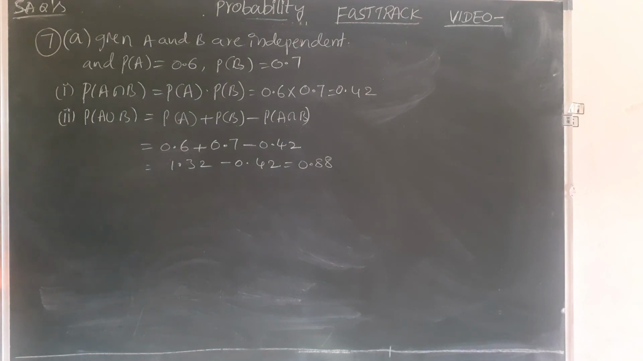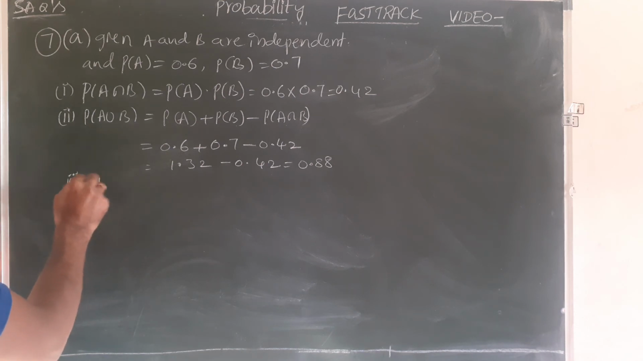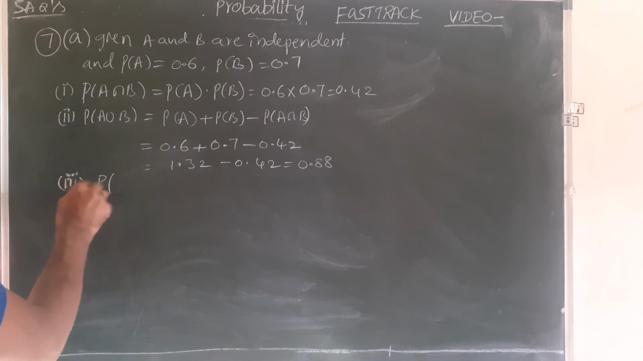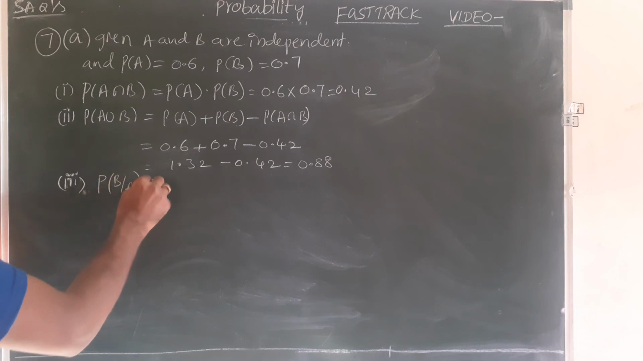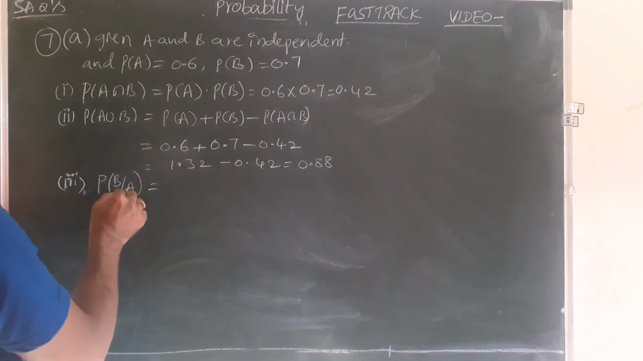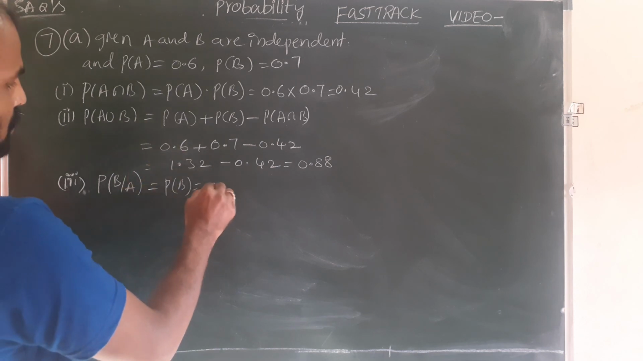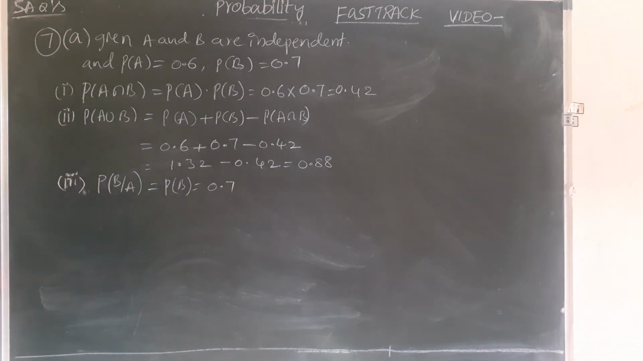Next, third one, what is the third one? P of B by A. If A and B are independent events, then what is P of B by A? Clearly P of B. We applied this in the previous problem also. What is that value? 0.7.